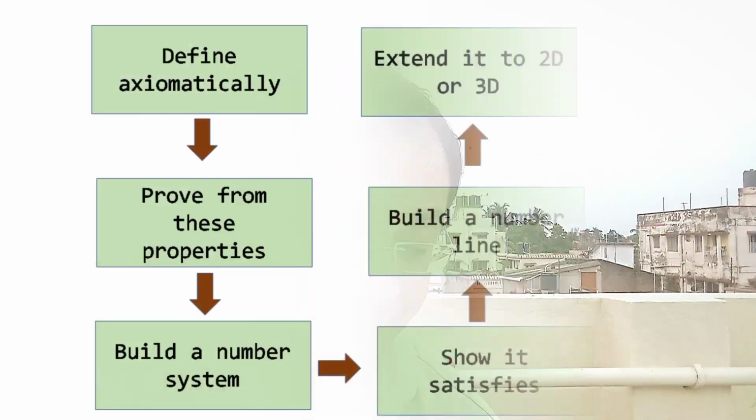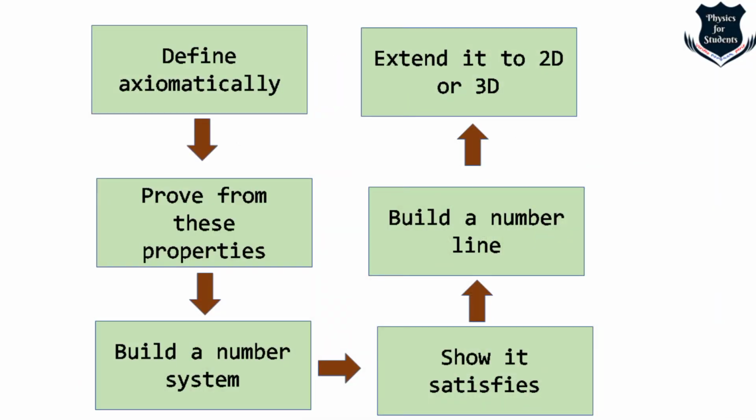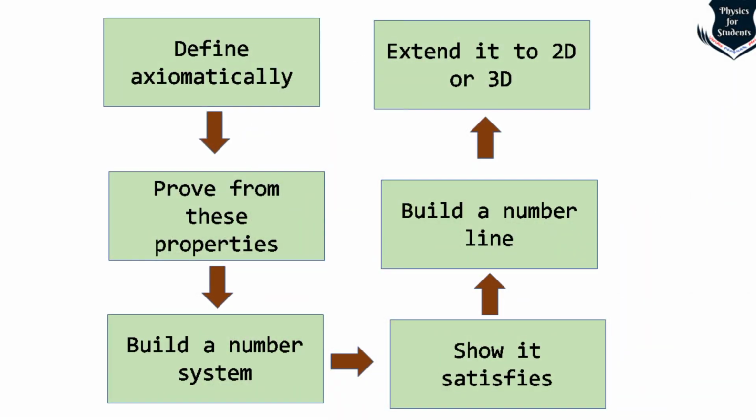So here on your screen, first of all, it defines real numbers axiomatically. I won't tell you right now why axiomatically, as we progress with the video, let us understand that these are first axioms, Playfair's axioms, or whatever Euclid's axioms we have. So we are first defining it axiomatically. The second point which you see on your screen is that we set down the properties which we think define the real number. So then we define the properties of real numbers.